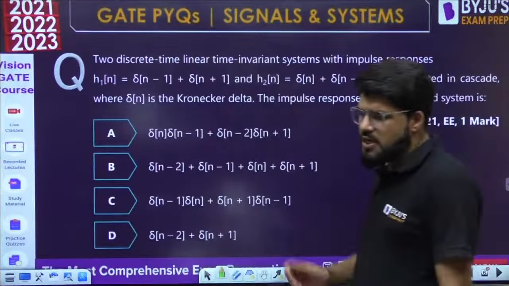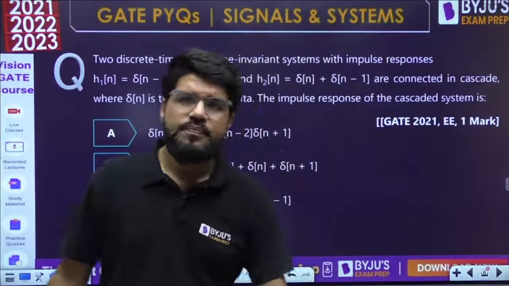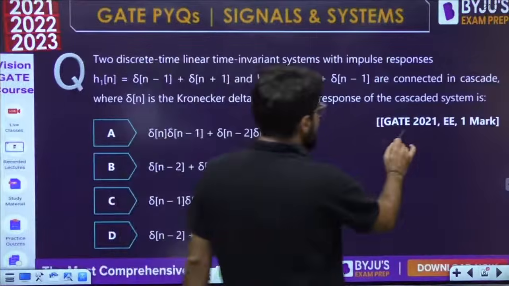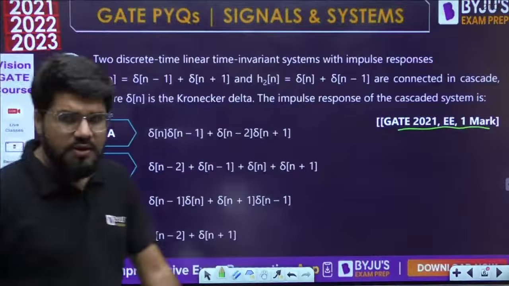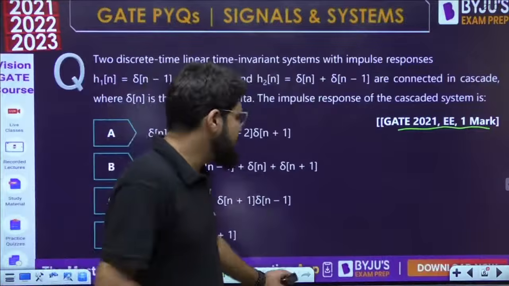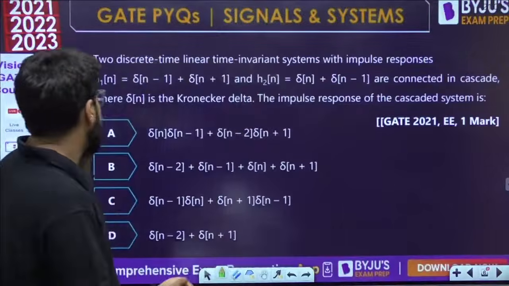Now, time to get started with the questions. 2021 EE, 1 mark question. A very basic fundamental question here. There will be some good questions also, and there will be fundamentals as well.